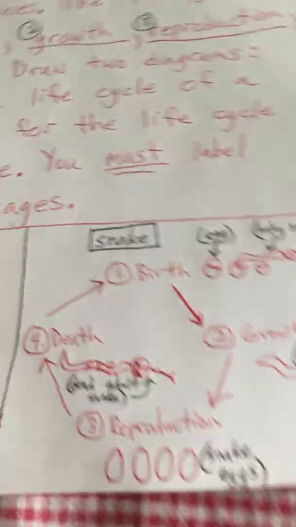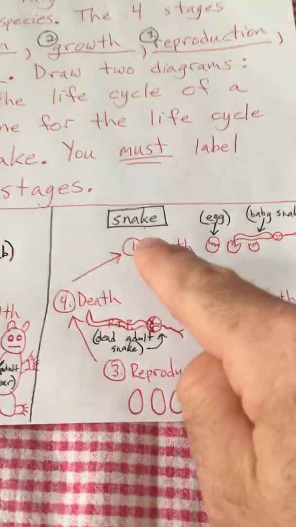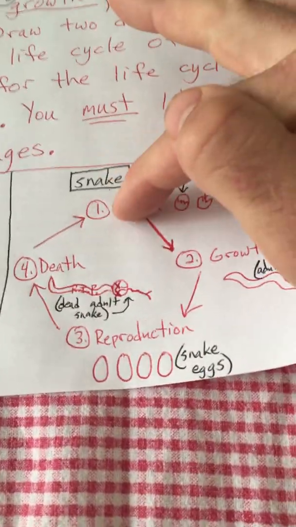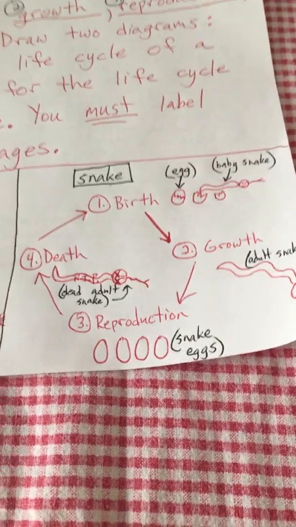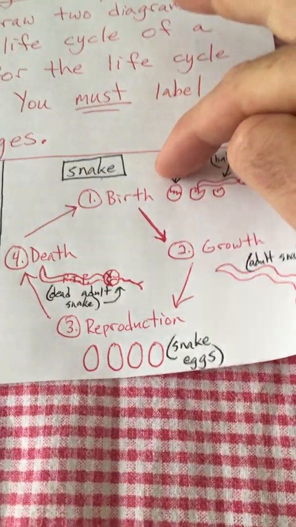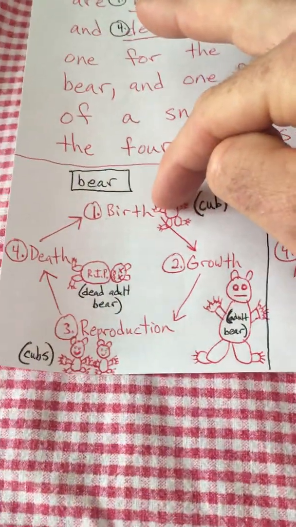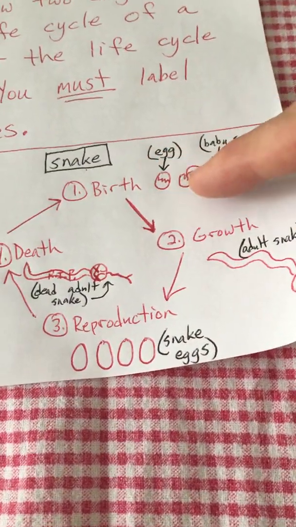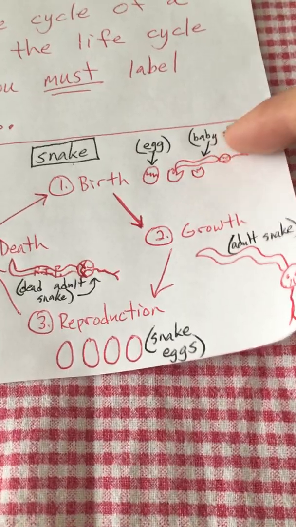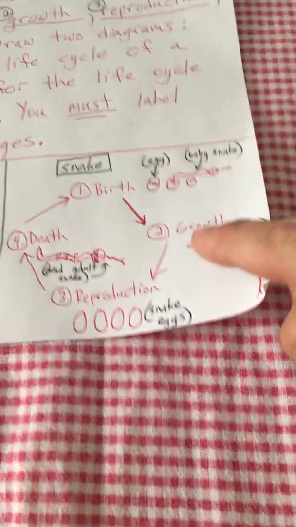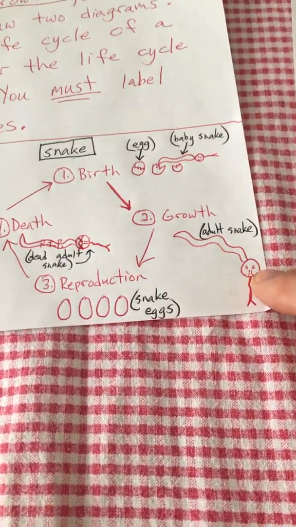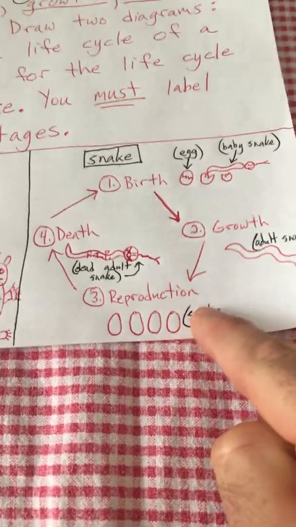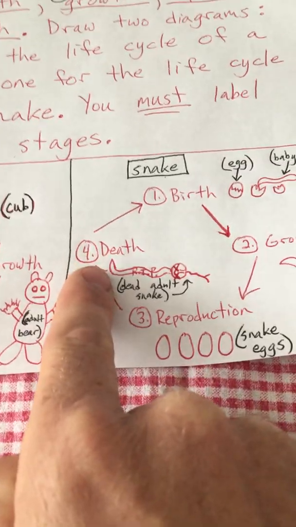Here's an example of an animal that's a little different, but it still goes through these 4 stages of the life cycle. So a snake gives birth to eggs. Just like birds, they give birth to eggs. So that's a little different than giving birth to a live animal. So the snake starts with birth. There's its egg. The egg hatches, and you have a baby snake. Then the baby snake grows into an adult snake. Then that snake will reproduce. It will lay eggs. And then the adult snake is going to die.